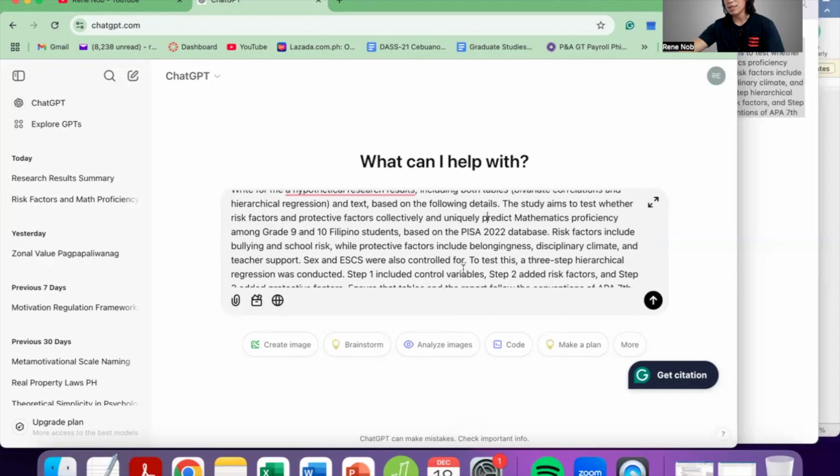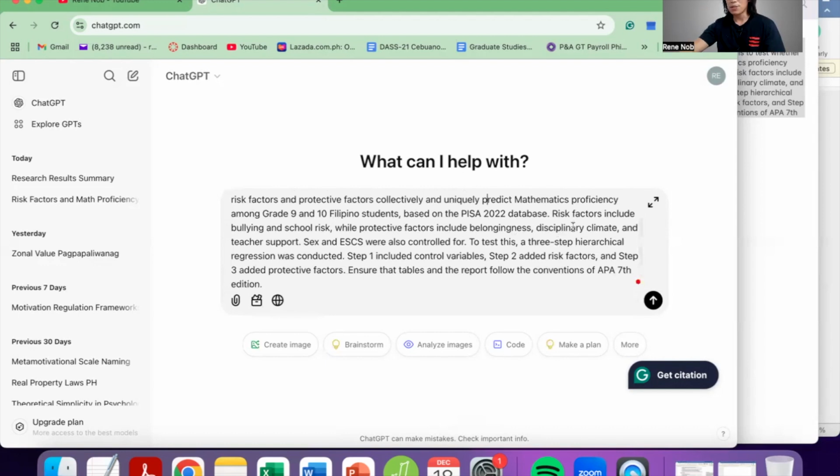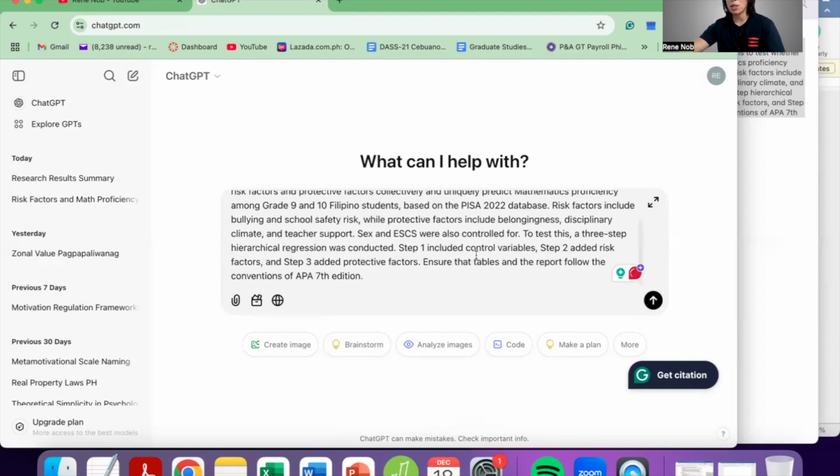The study aims to test whether risk factors and protective factors collectively and uniquely predict mathematics proficiency among grade 9 and 10 Filipino students, based on the PISA 2022 database. Risk factors include bullying and school risk, while protective factors include belongingness, disciplinary climate, and teacher support. Sex and ESCS were also controlled for.